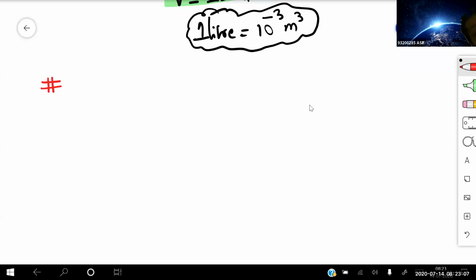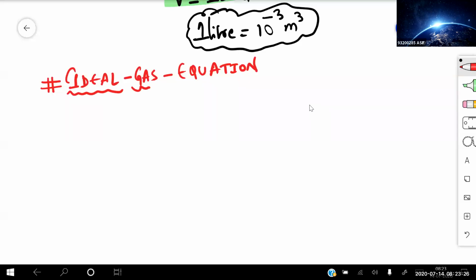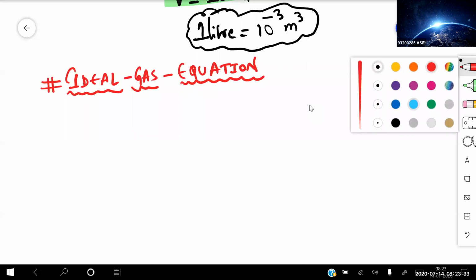That is about the ideal gas equation. Now see, consider a certain amount of gas.